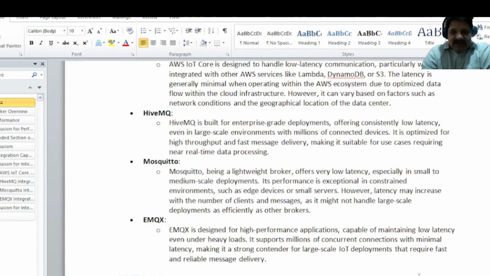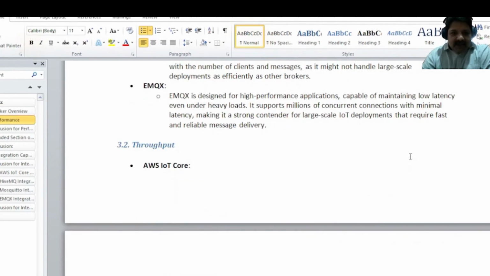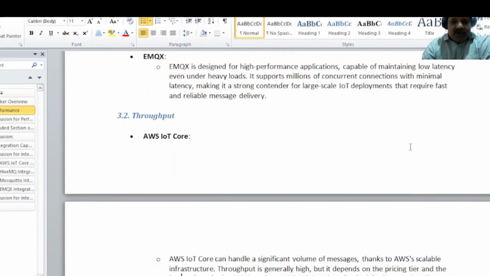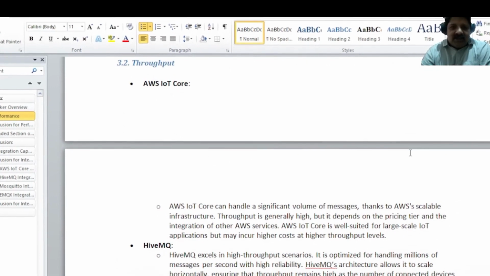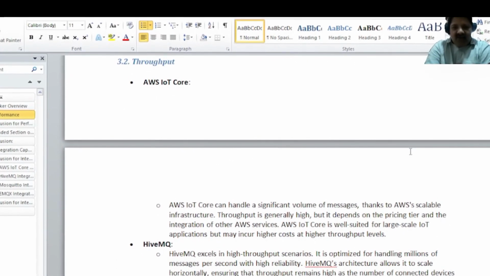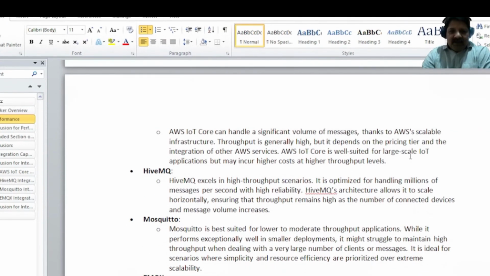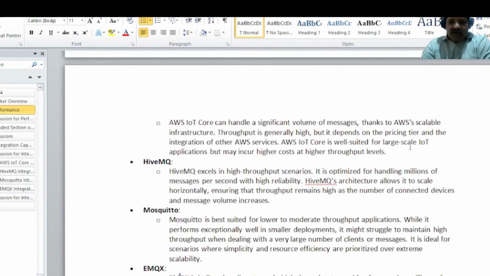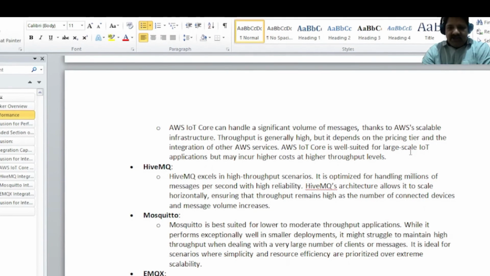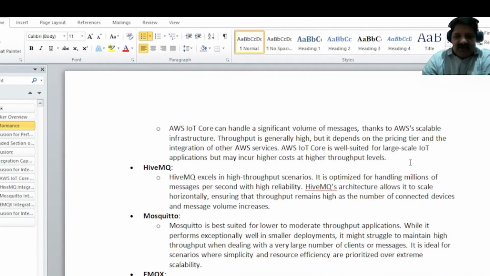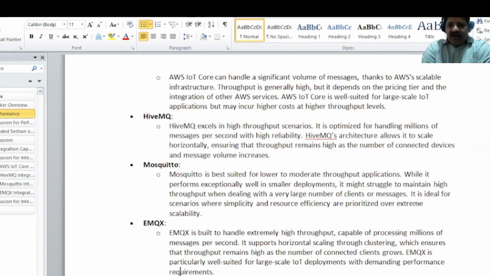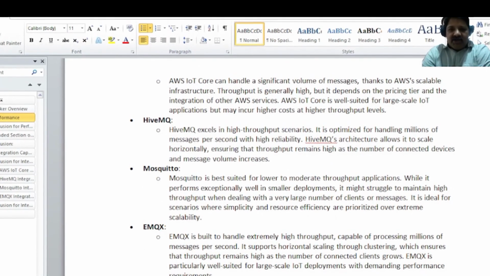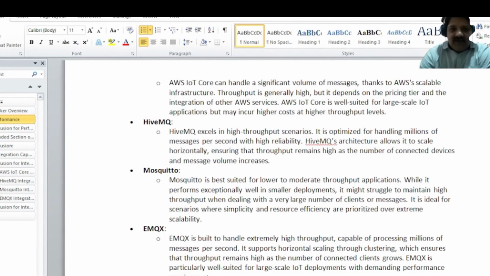Then next we'll go to the next aspect, which is throughput. Even with high volumes, it can handle high volume data. HiveMQ also has high throughput scenarios. It can handle millions of messages per second. It's scalable horizontally, and you can add multiple nodes even.